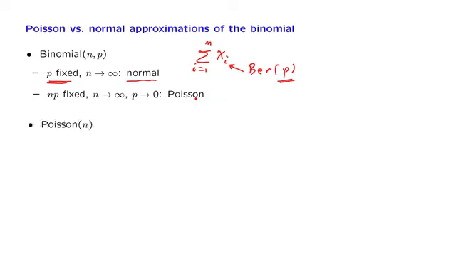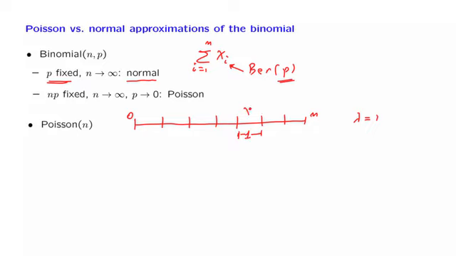Now, although they're different, there's actually an interesting case in which the two will not really differ. And this is the following. Consider a Poisson random variable with parameter n, and we're interested in the limit as n goes to infinity. We can think of this random variable as the number of arrivals during an interval of length n in a Poisson process with arrival rate equal to 1. Now let us take this interval and split it into n intervals, each of which has a length of 1.